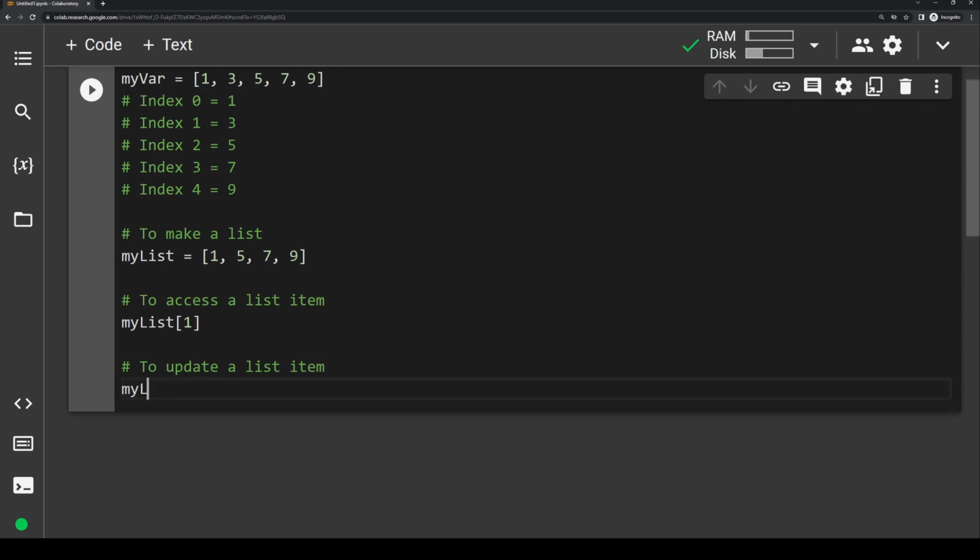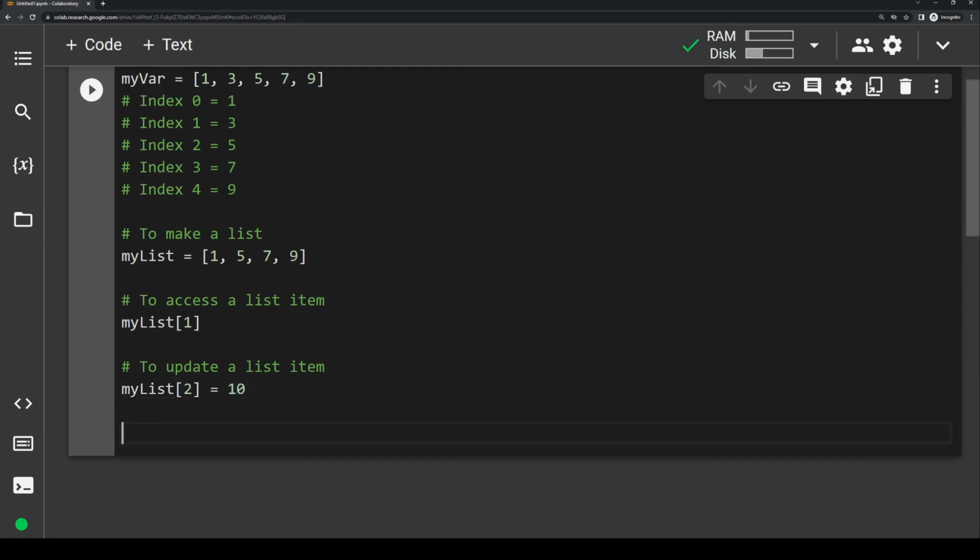To update a list item, write the name of the variable, so we'll write my list, then square brackets with whatever index you want to use, so we'll say 2, and then set it equal to whatever value you want to update it with.